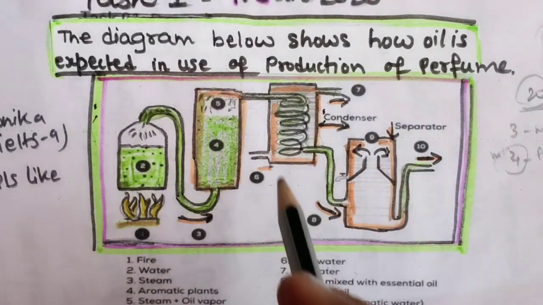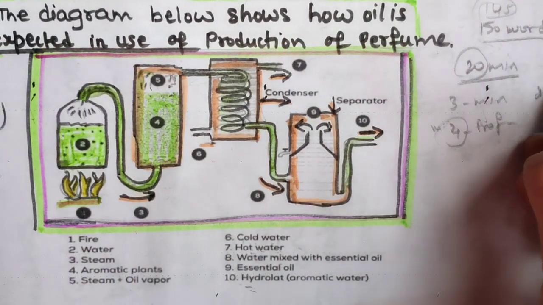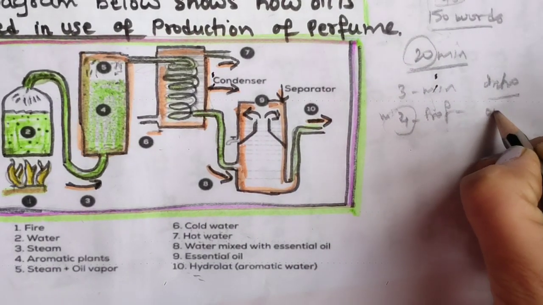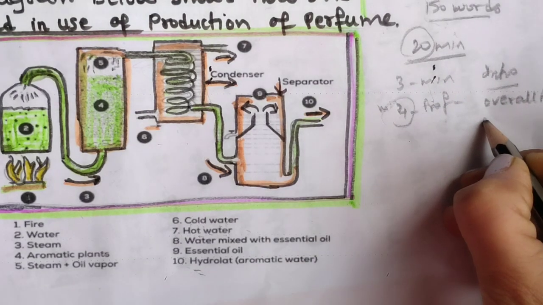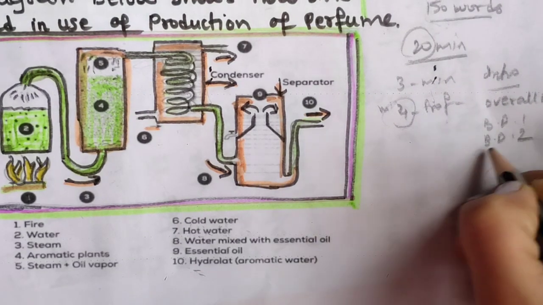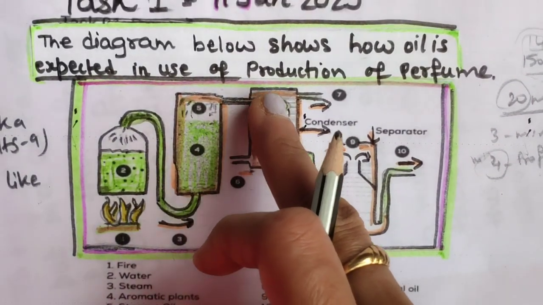Now how to write the introduction and, of course, the paragraphs. First will be the introduction, second will be the overall paragraph, then body detail paragraph 1 and body detail paragraph 2. It can be done. Okay, now let's write the introduction.